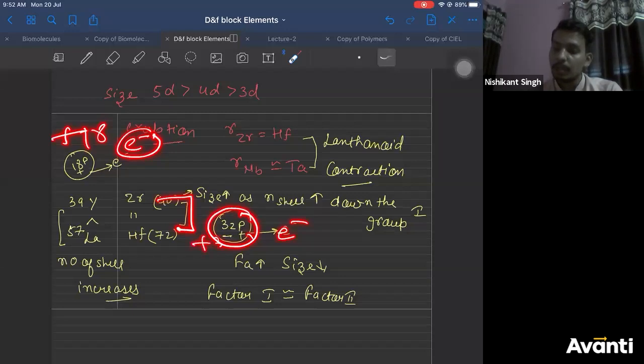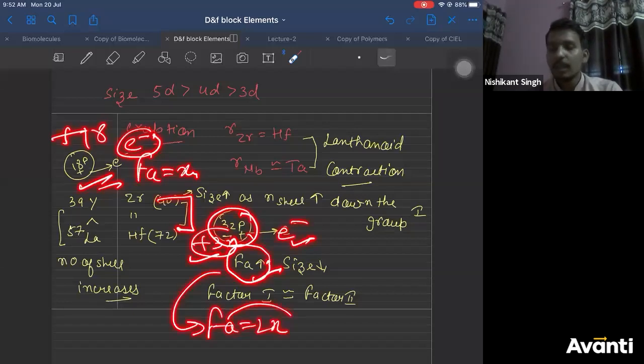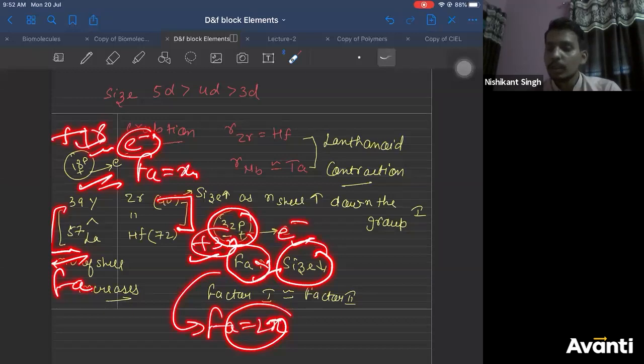That means plus 32 charge. So force of attraction now is between plus 32 charge and minus 1 charge. What does that mean? Your force of attraction increases more than here. So if force of attraction here was normally increased by X, here it will be how much? 2X. So since the force of attraction increases more than any other group, therefore size decreases. Here the force of attraction due to 18 protons was not a big factor because 18 protons was not much. But here 32 protons will attract electrons, due to which force of attraction will increase a lot. And if force of attraction between nucleus and electron increases, size will decrease.